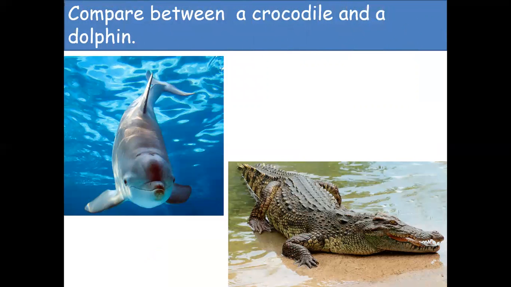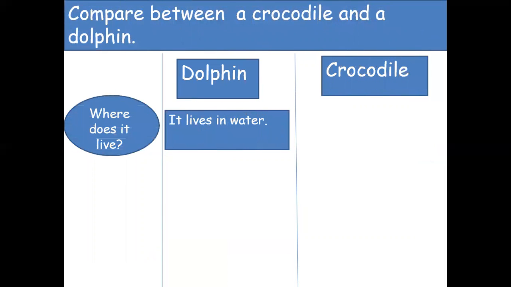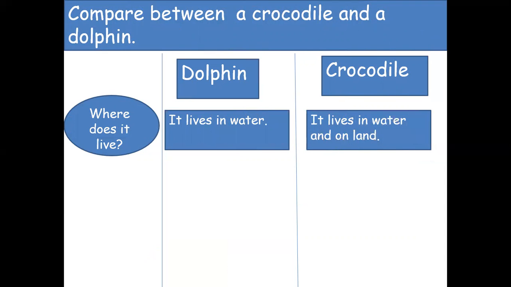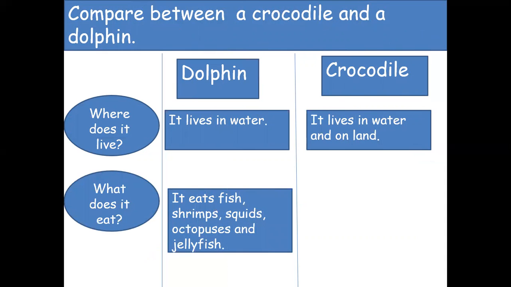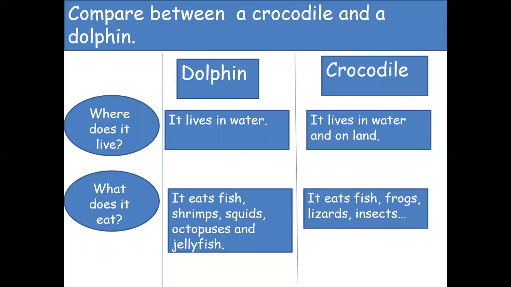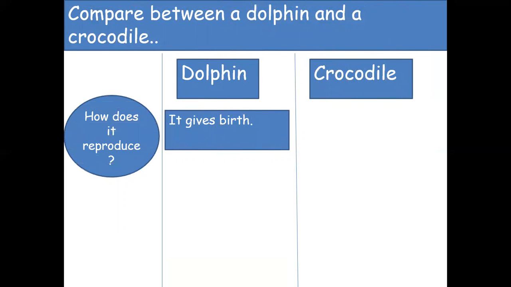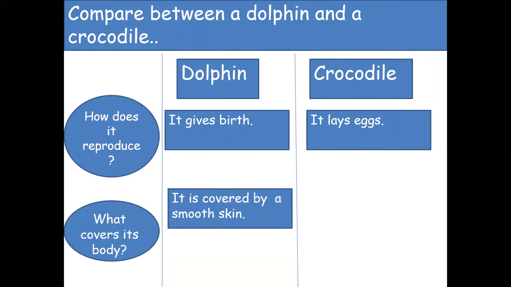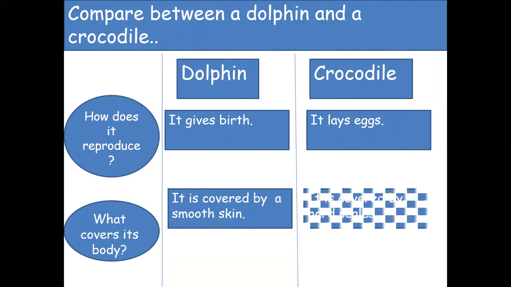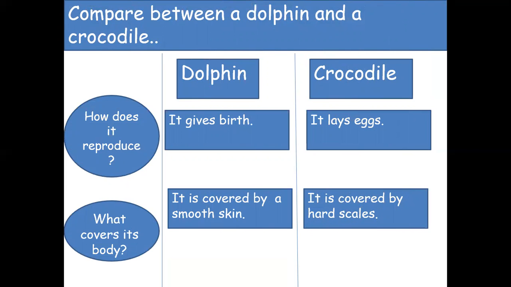Now we want to compare between the crocodile and the dolphin. The dolphin lives in water while the crocodile lives in water and on land. The dolphin eats fish, shrimps, squids, octopuses, and jellyfish, while the crocodile eats fish, frogs, lizards, and insects. The dolphin reproduces by giving birth because it's a mammal, while the crocodile reproduces by laying eggs. The dolphin is covered by smooth skin, while the crocodile is covered by hard scales.